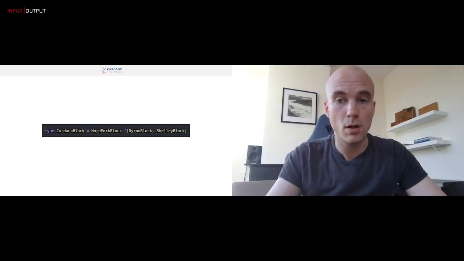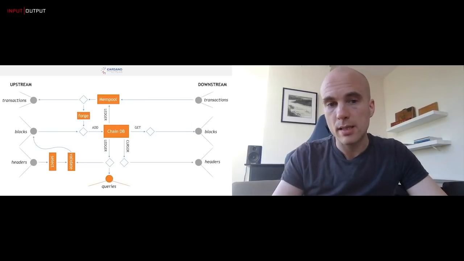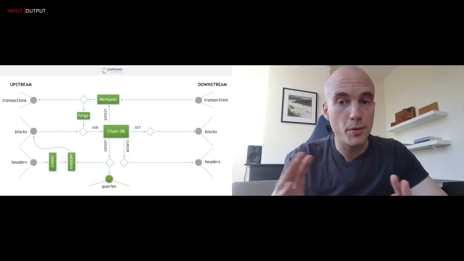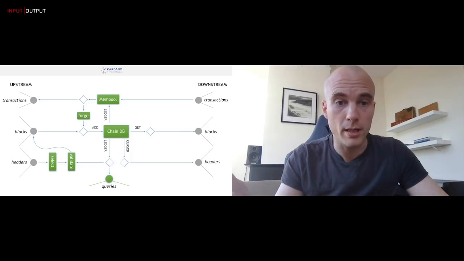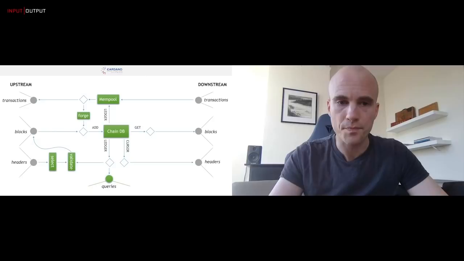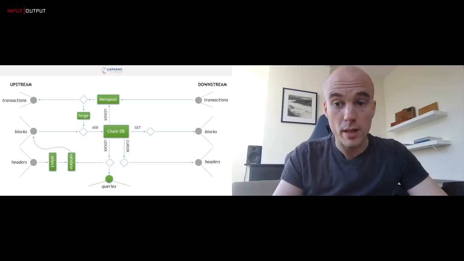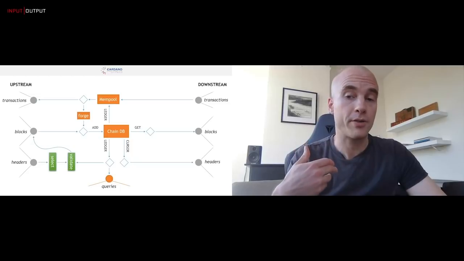So for example, the Cardano block will be a hard fork block of a Byron block and a Shelley block. Now, what that means is that we are currently running Byron. At some point, there will be a transition to Shelley, and then the whole thing smoothly transitions to be a Shelley chain.